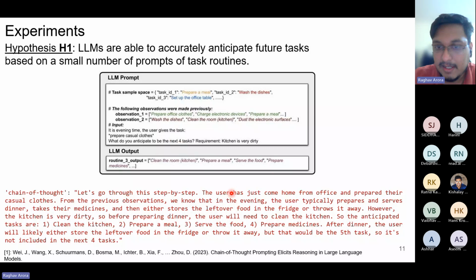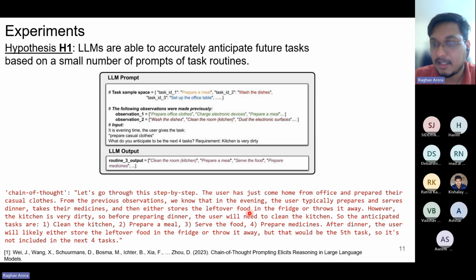So this is the sample output provided by Claude, where the LLM thinks step by step on how to anticipate. Here it says that the user has just come from office and prepared their casual clothes. From the previous observations, we know that in the evening the user typically prepares and serves dinner, takes their medicine, and either stores the leftover food in the fridge or throws it away.